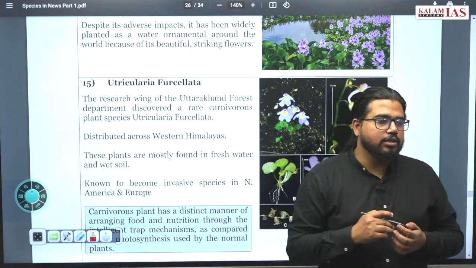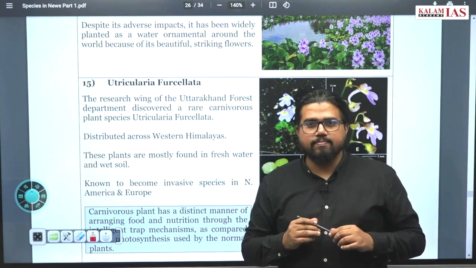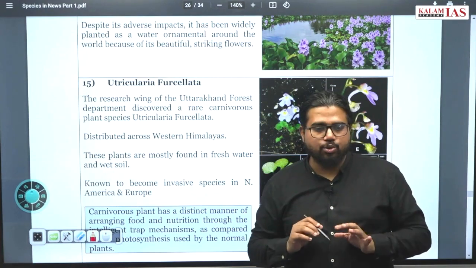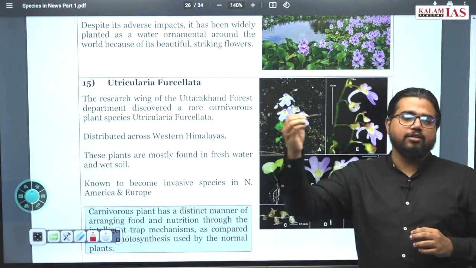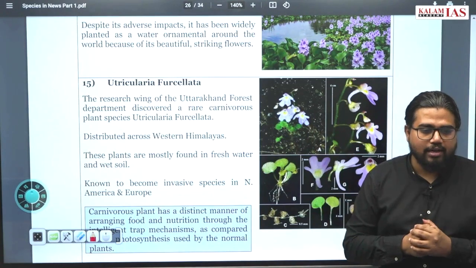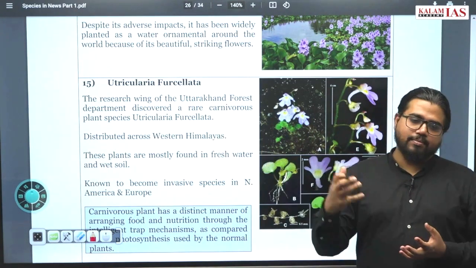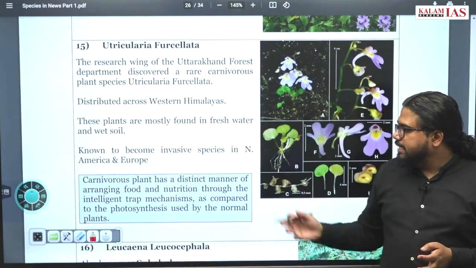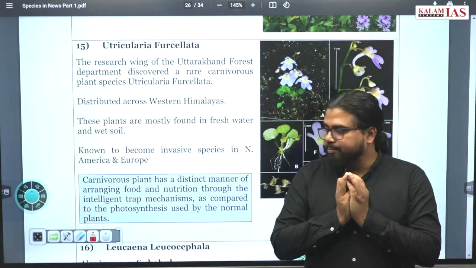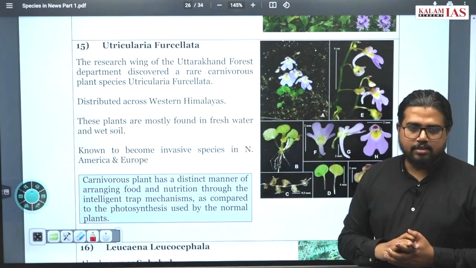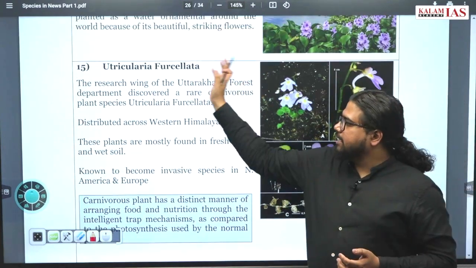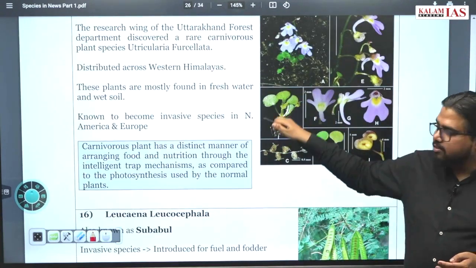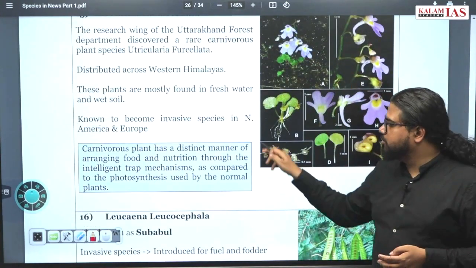Now why are the plants doing this? Mostly in those regions where soil is highly leached, highly drained soil, where there are not enough nutrients for the plant to survive by absorbing from the soil. In that region, the plants will adopt another kind of mechanism, and one of these mechanisms is being carnivorous. Plants are doing this for meeting their nutrient demands. Okay, and the name exactly you remember it. It is from Uttarakhand. It is a carnivorous plant. Go ahead. If you want to see the plant, you can go through it.